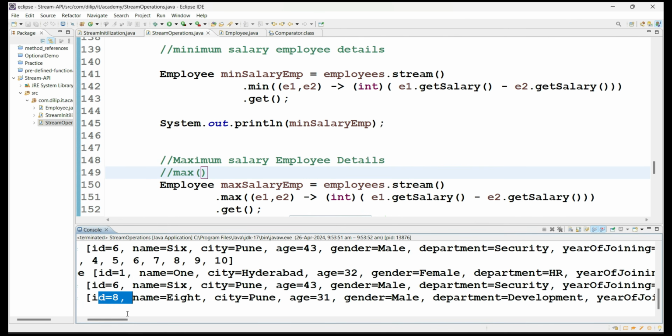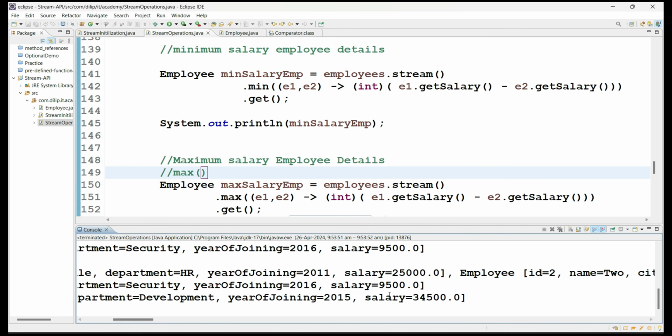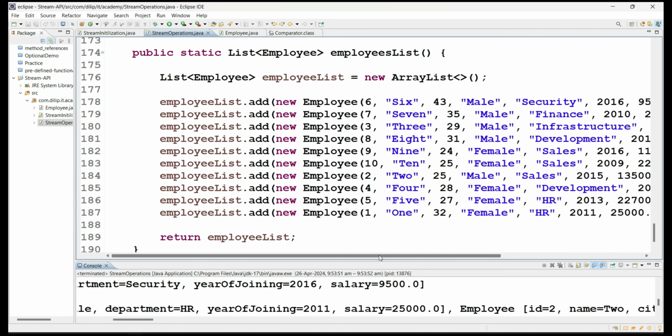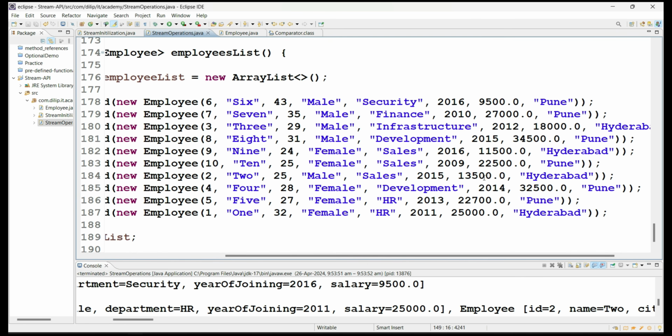Employee 8 is having a salary of 34,500. So let's see if anyone else is having more than that, to confirm the functionality is working as expected. If you see here, there is no other person's salary greater than 34,500.